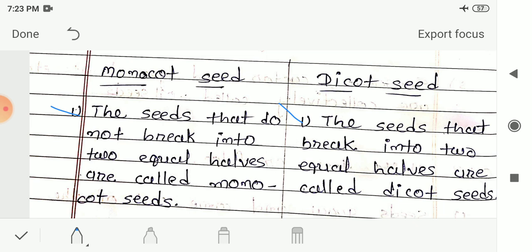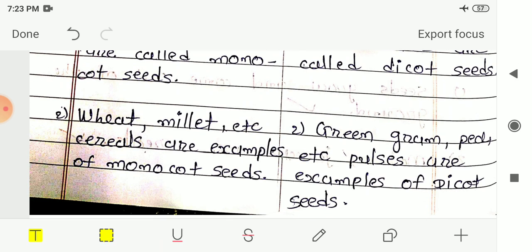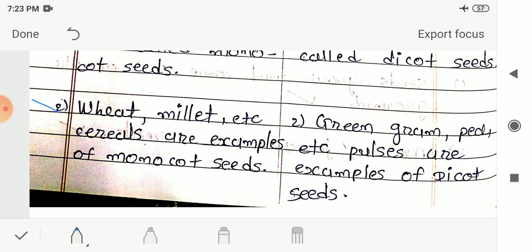And now let me see the examples of this kind of seeds. Or the second difference, in the monocot seeds, wheat, millet, etc. cereals are examples of monocot seeds. So the cereals, that is wheat and millet, are the examples of monocot seeds, and in the dicot seeds, green gram, pea, etc. pulses are the examples of dicot seeds. So these are the examples of dicot seeds, that is green gram, pea. These kind of pulses are the examples of dicot seeds.